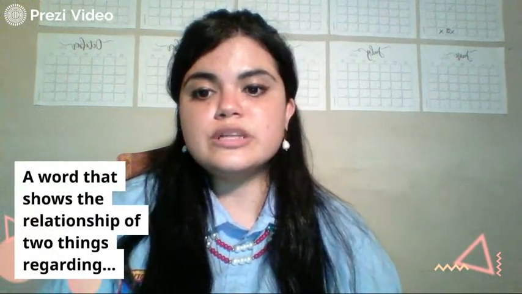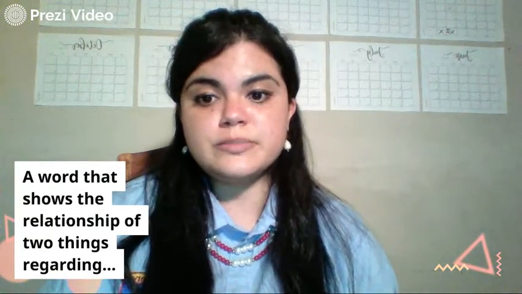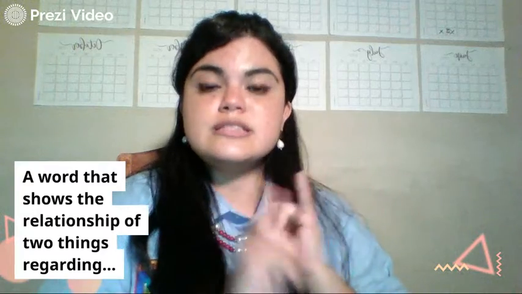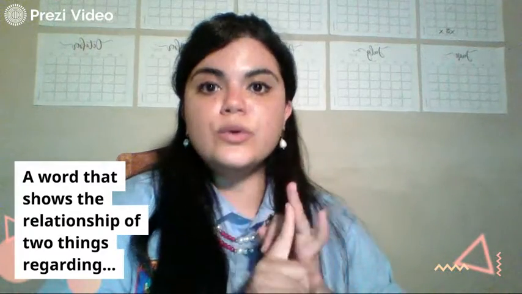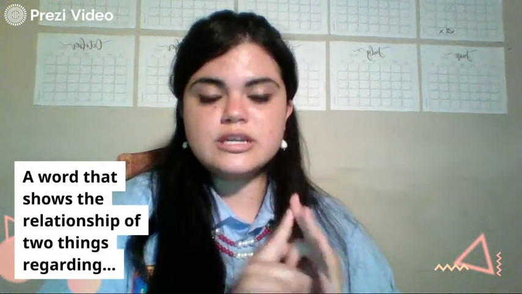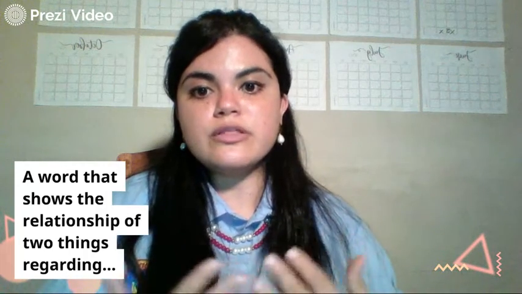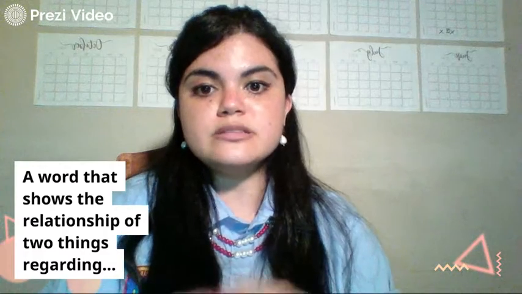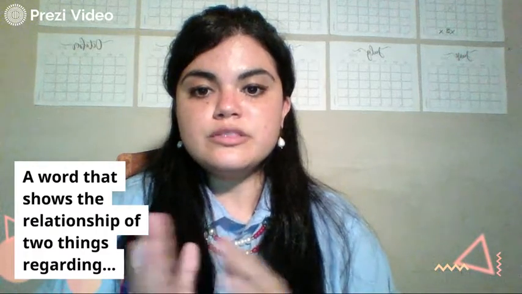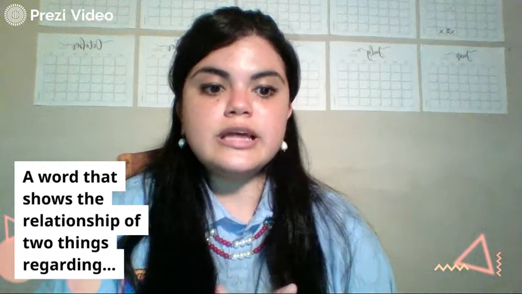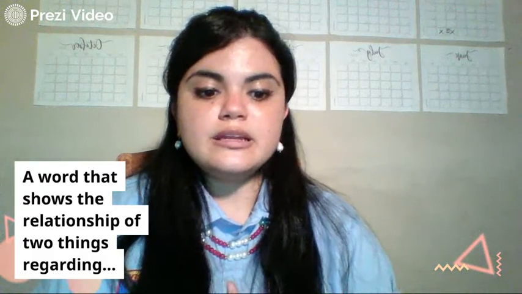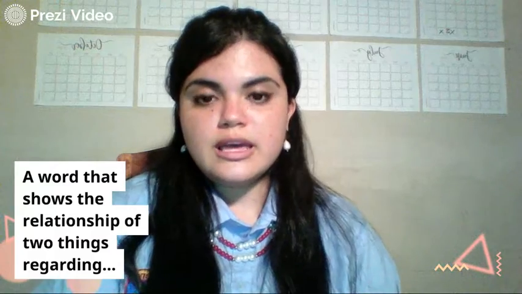Let's remember, it's a word that shows the relationship of two things regarding three things: time, location, and direction. And we can see some other prepositions based on these relationships. For example, in time we can use at, in location we can use on, and in direction we can use toward.